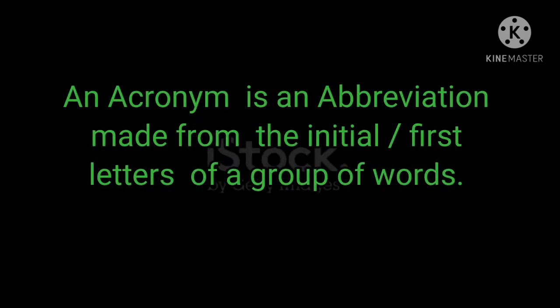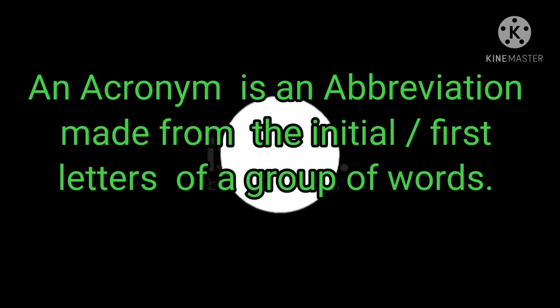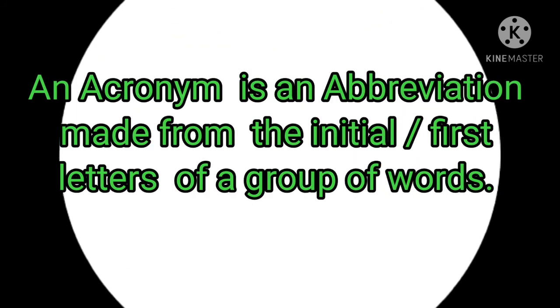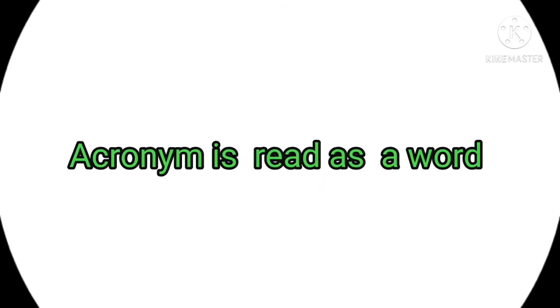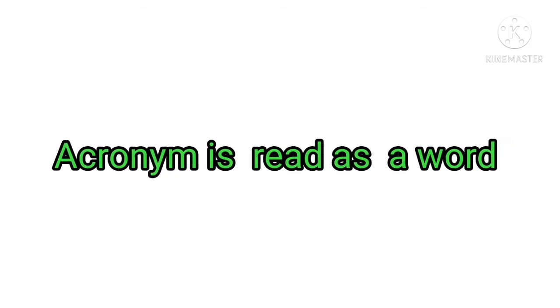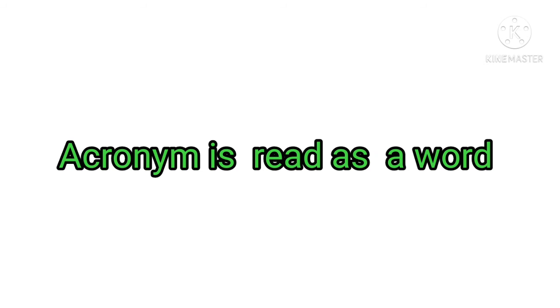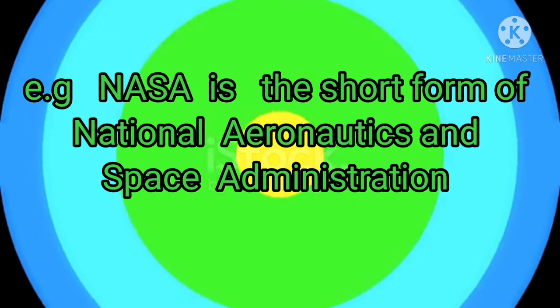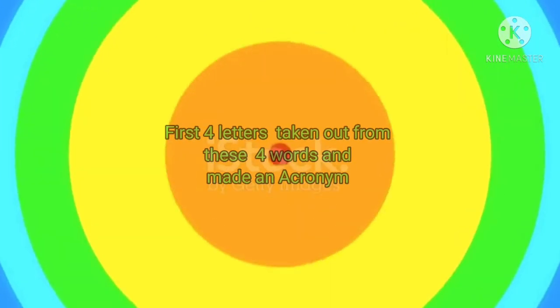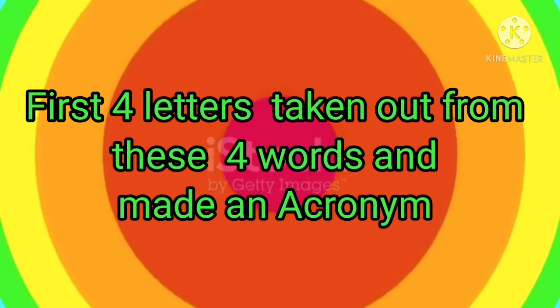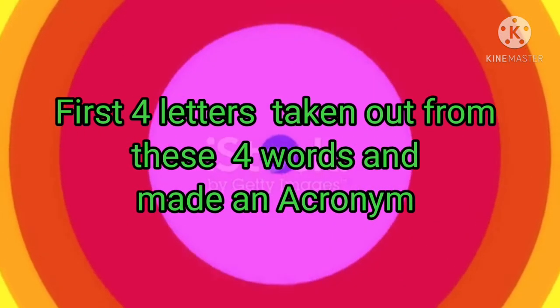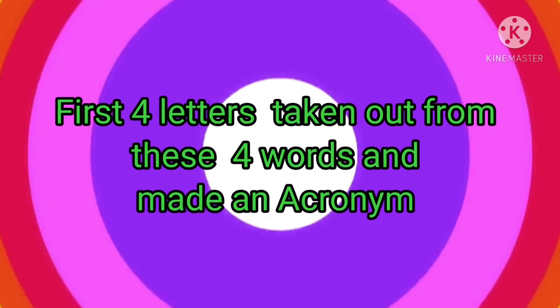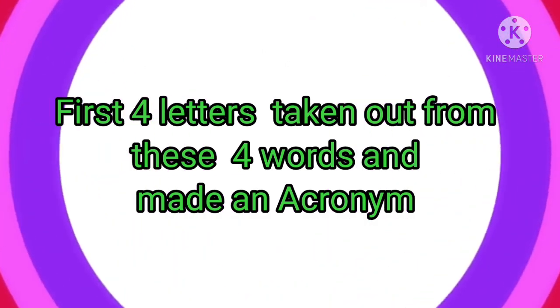Now last is acronym. An acronym is an abbreviation made from the initial or the first letters of a group of words. We can say that an acronym is read as a word, not as separate letters. For example, NASA: N for National, A for Aeronautics, S for Space, and A for Administration. From these words, the new word NASA has been formed.